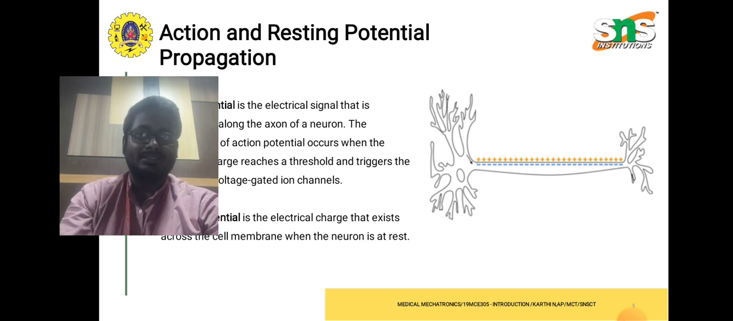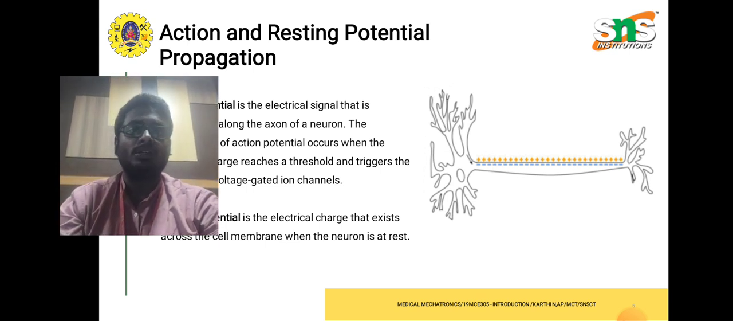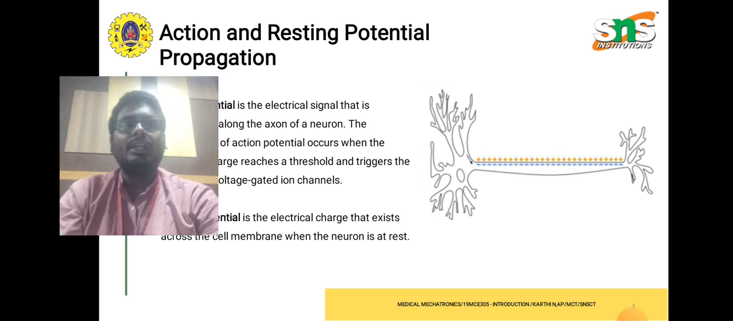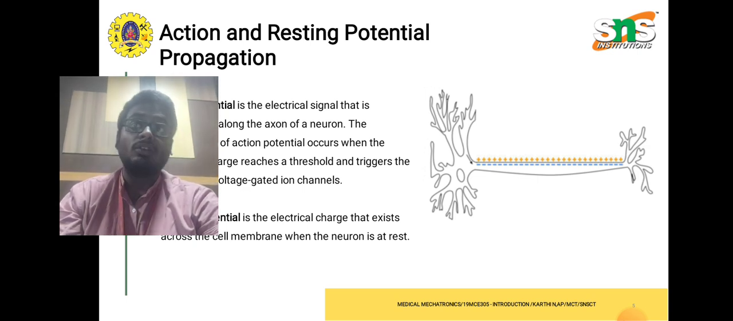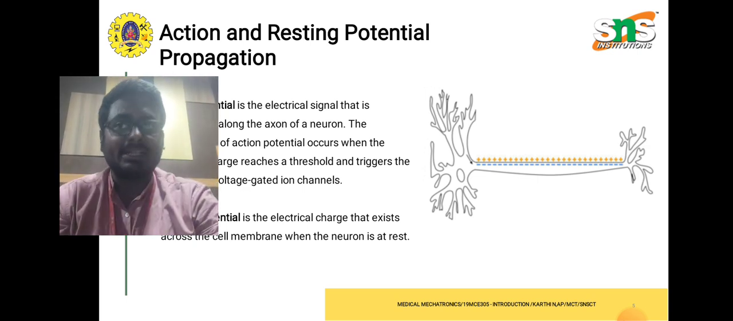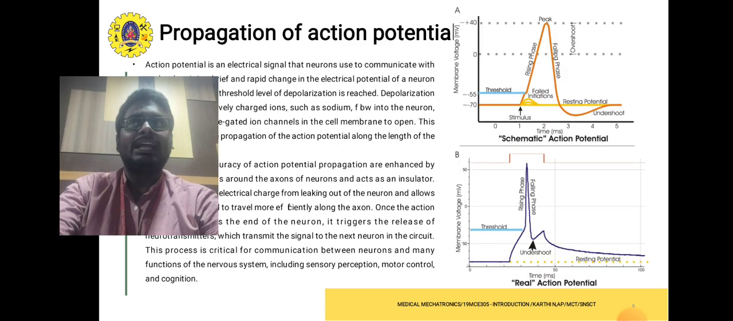gated ion channels. It is nothing but, when humans are in an active condition, we get the action potential of the human body. When the human body is in a rest condition, we can identify the resting potential. Resting potential is nothing but the electrical charge that exists across the cell membrane when the neuron is at rest. Further, it can develop into the propagation of the action potential.